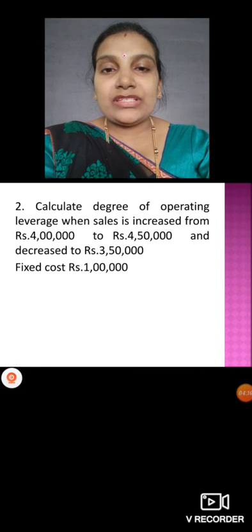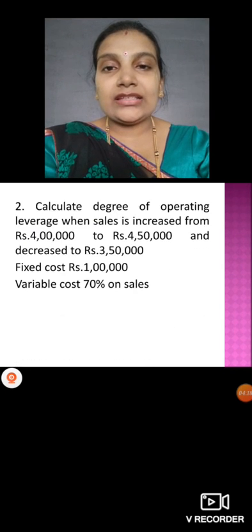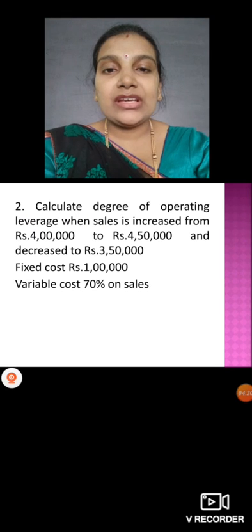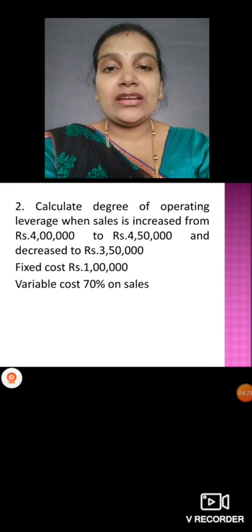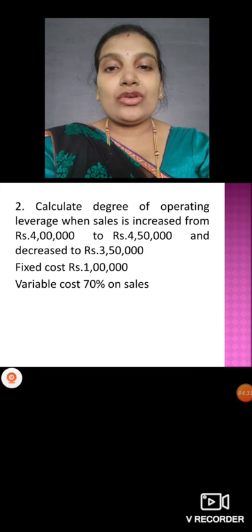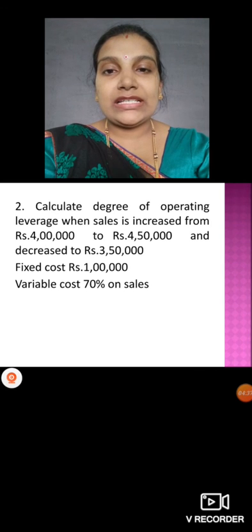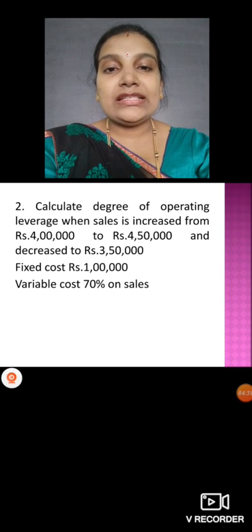And this is the problem I want you to solve: calculate the degree of operating leverage when sales is increased from 4 lakh to 4 lakh 50,000 and decreased to 3 lakh 50,000. Means base we have 4 lakh here, decrease you have 3 lakh 50,000 and increase 4 lakh 50,000. Okay, here no need to multiply because the sales amount is given directly. 4 lakh is base, decrease 3 lakh 50,000, increase 4 lakh 50,000.